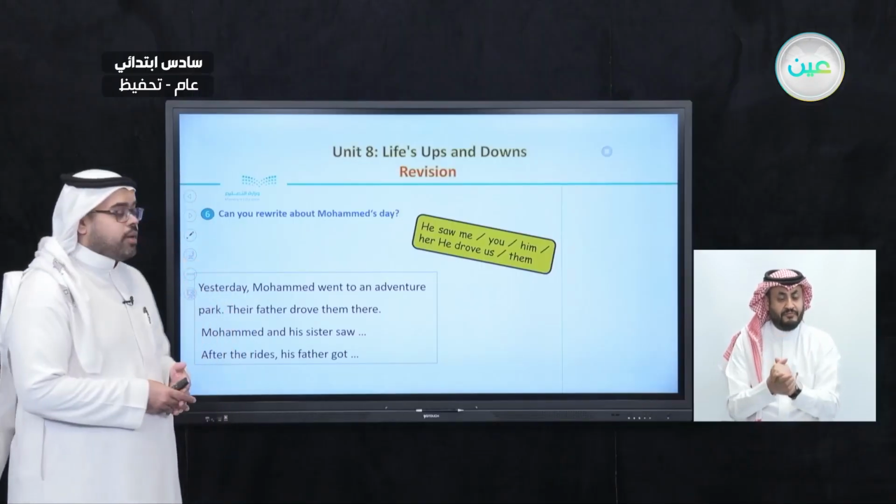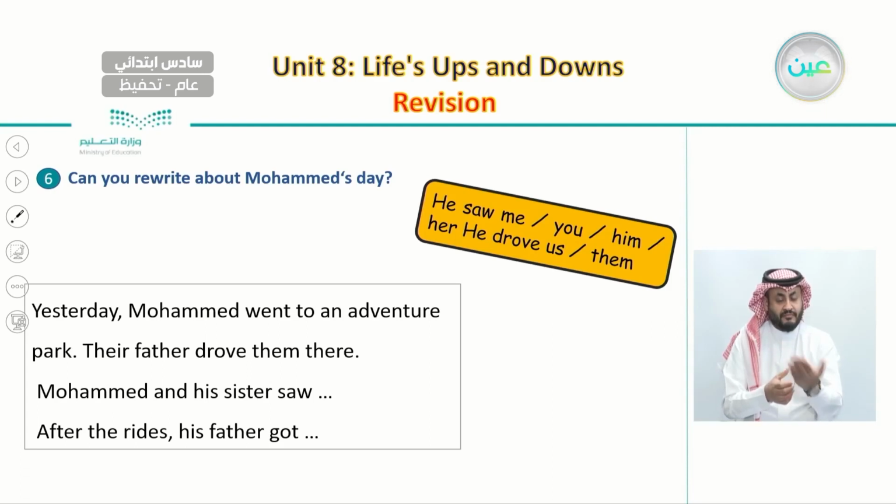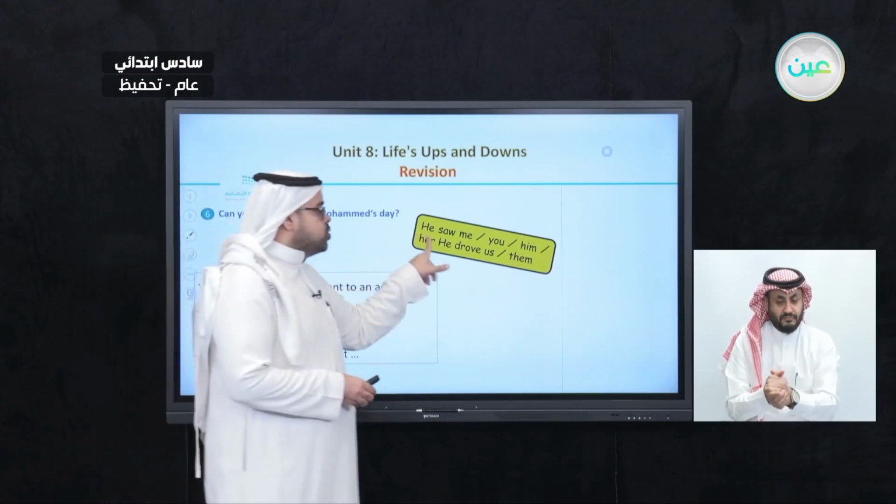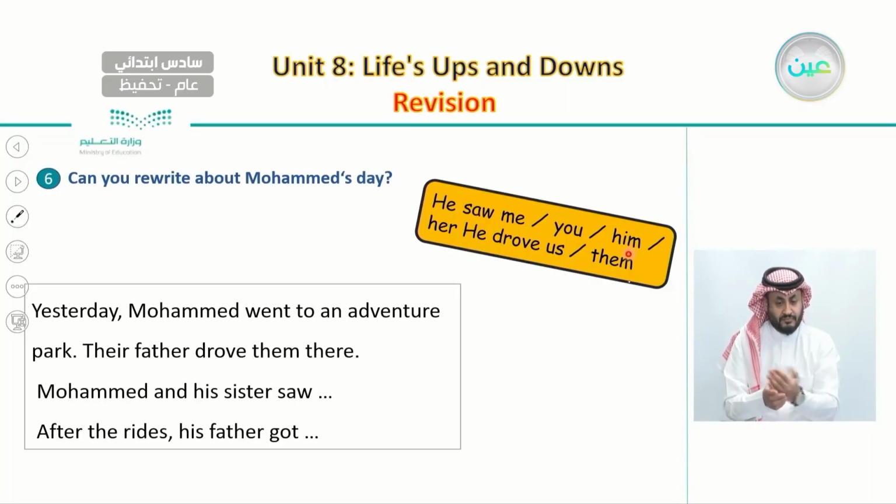For example, when Muhammad talks about his father, he said he saw me. Then we can change this phrase, he saw me, to he saw him.